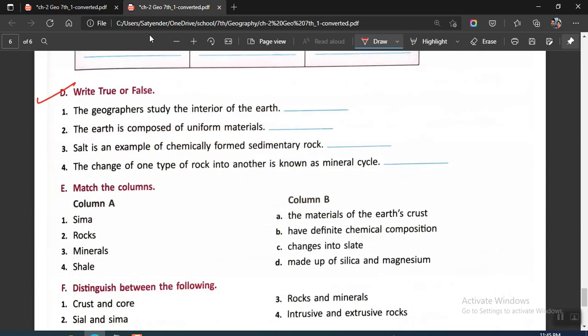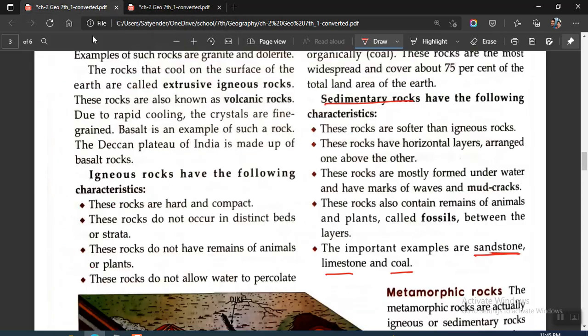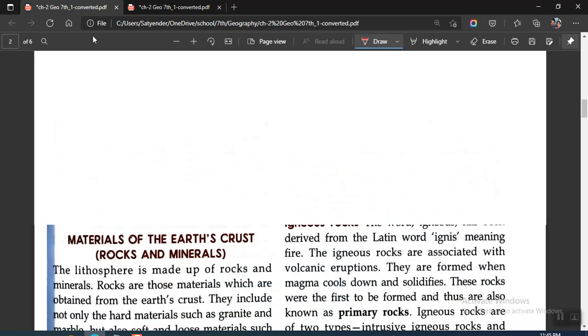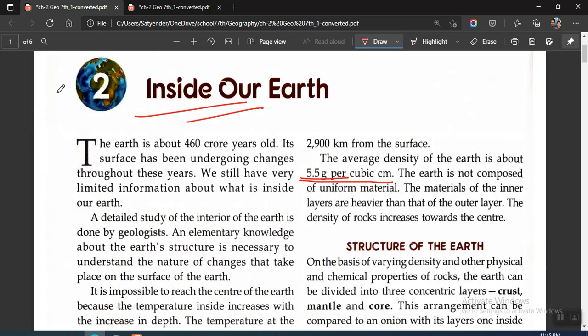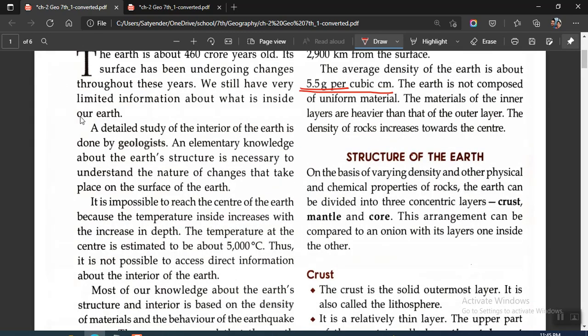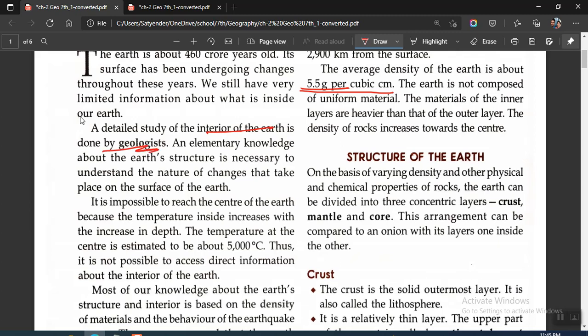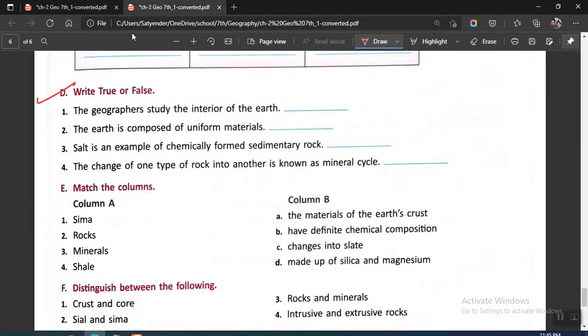Okay, moving on to section D, we have true and false. The geographers study the interior of the earth. So it should not be geographers. This is given in the first paragraph of the chapter. It should be geologists. The study of the interior of the earth is done by geologists, so this statement is false. Moving on to the second one, the earth is composed of uniform material. That is again false, because we just saw that there are different types of material available.